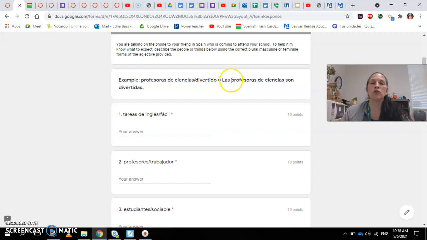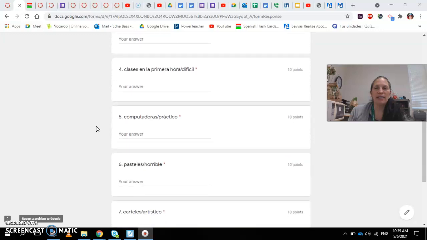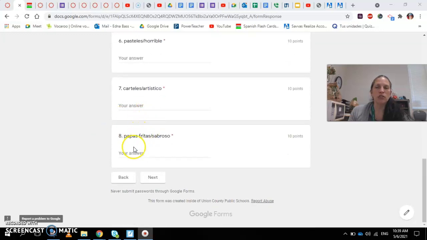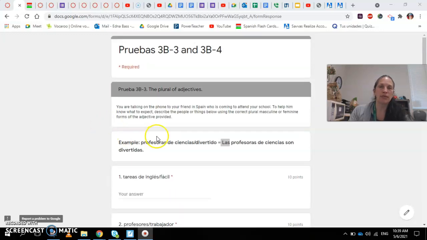And you also need to add the article. So I put the article for profesoras and it's las profesoras de ciencias. Then comes the verb son, because it's plural, and then you change this to feminine and plural, and that would be divertidas, and that's how we get las profesoras de ciencias son divertidas. So you have 8 of these questions. Once you finish this, you're going to the next quiz, that is the Prueba